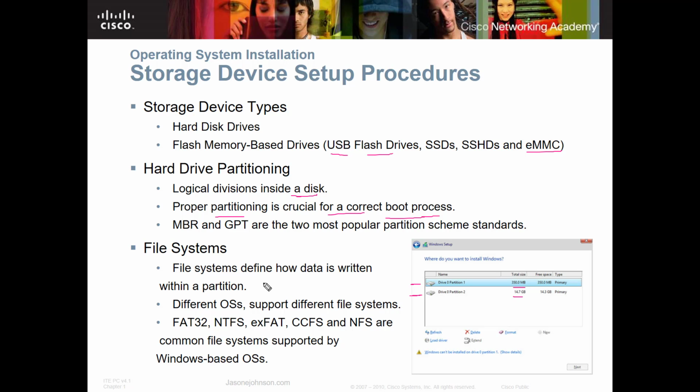File systems: how you set your file system up, different ones have different types of setup, whether it's going to be FAT32, which is for an older operating system, or whether you're going to use NTFS or exFAT or NFS. If you're moving over to the Linux operating systems, you're going to have file systems over there as well that are a little bit different. These are common ones supported by the Windows-based operating systems. And so you just need to make that determination of which type of file system you're going to use on there.